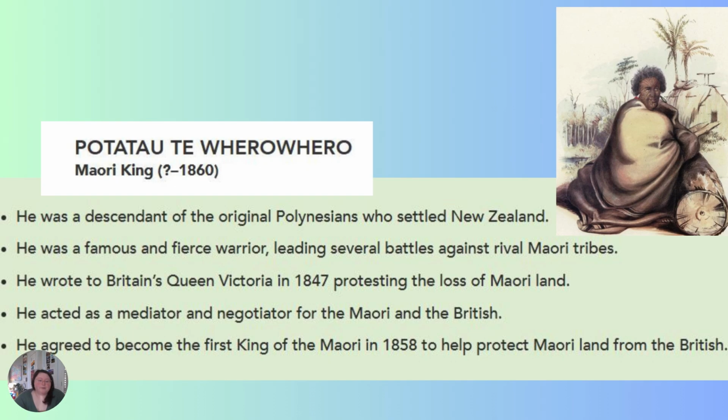King Werawero. He was the Maori king and was a descendant of the original Polynesians who settled New Zealand. He was a famous and fierce warrior, leading several battles against rival Maori tribes. He wrote to Britain's Queen Victoria in 1874, protesting the loss of Maori land. He acted as a mediator and negotiator for the Maori and the British. He agreed to become the first king of the Maori in 1858 to help protect the Maori land from the British.